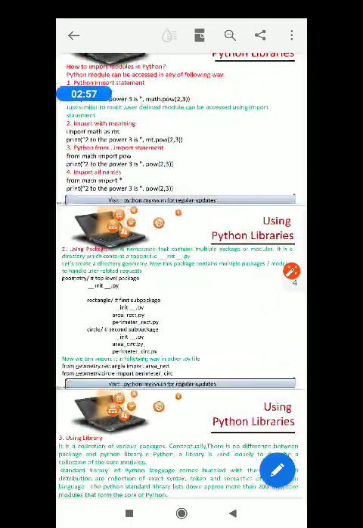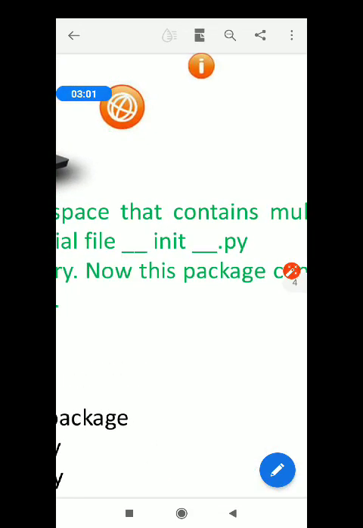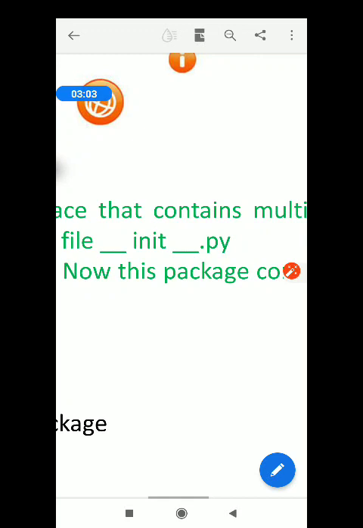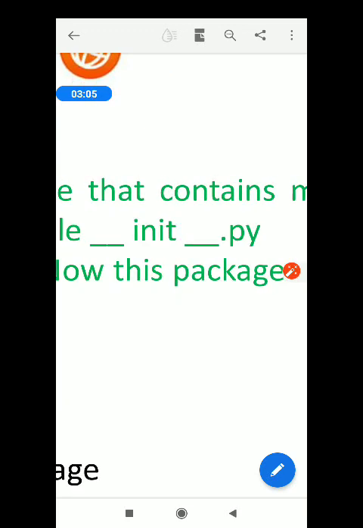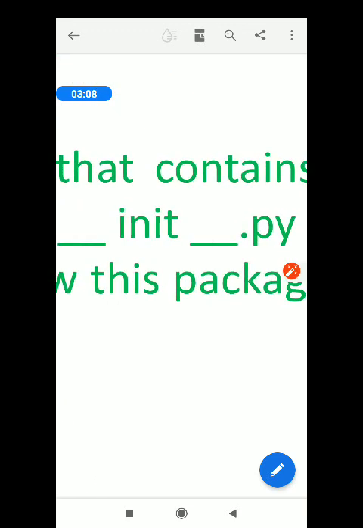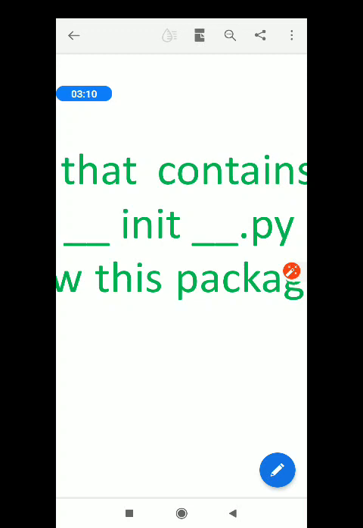It is a directory that consists of a very special file called dunder init.py. Yes, you can see the name on the screen. One underscore, then the init keyword, and then another underscore, dot py. It is a very important file of your Python packages.